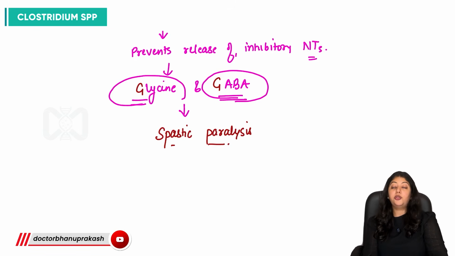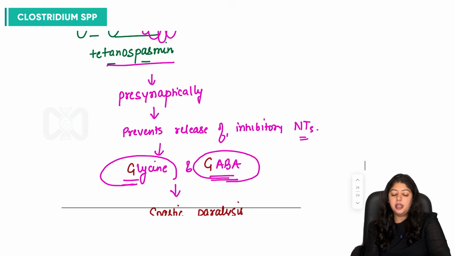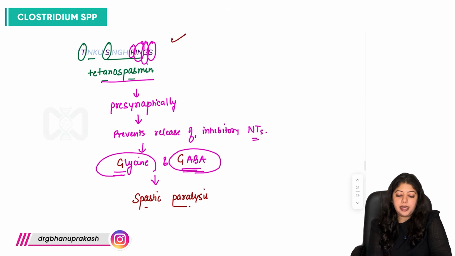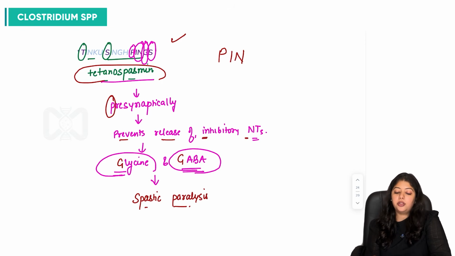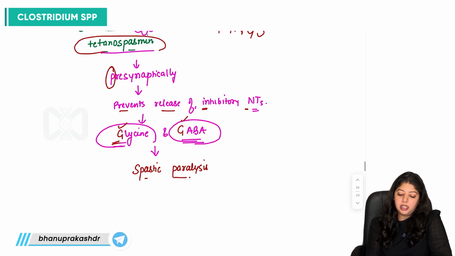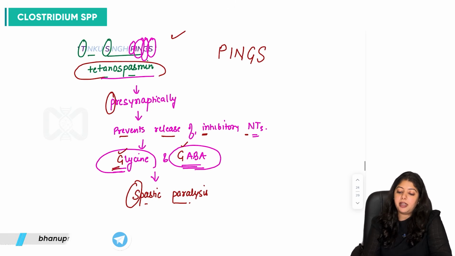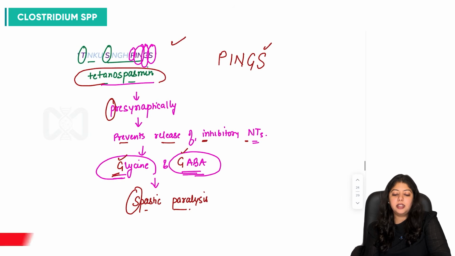And what group of muscles are these affecting? These are affecting the extensor group of muscles, right? So, Tinku Singh pigs: tetanospasmin, P, it is acting presynaptically and preventing the release of inhibitory neurotransmitters. What are these? We have glycine and GABA, which is leading to the development of spastic paralysis, right?